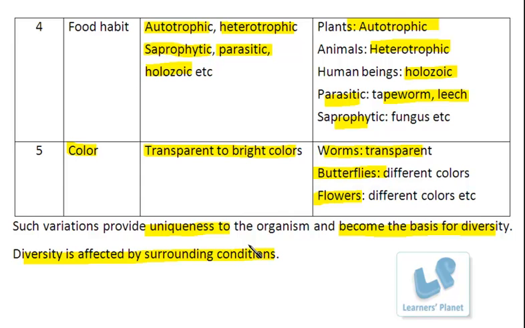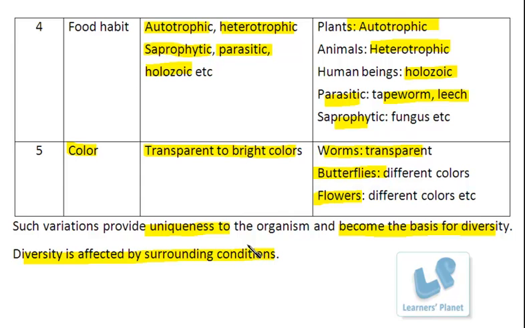Now, if you follow these particular habits or these basic characteristic features, definitely one thing comes into our focus, and that is that if these diverse characteristics are present in the different organisms, then really it becomes very difficult to understand each and every organism separately. So further, when such type of comparative study has to be done, then one thing is to be clarified here. And what is that? It is what are those basic features which are shared by these particular organisms.